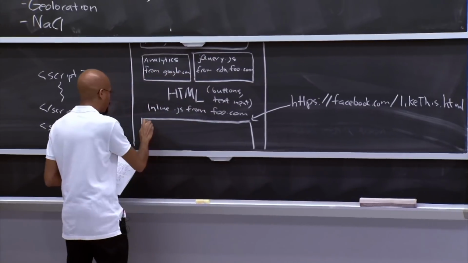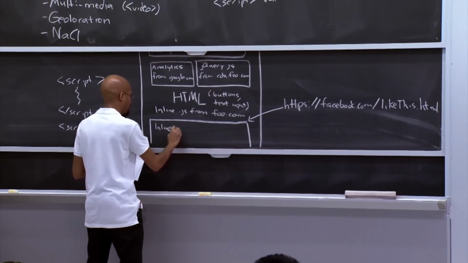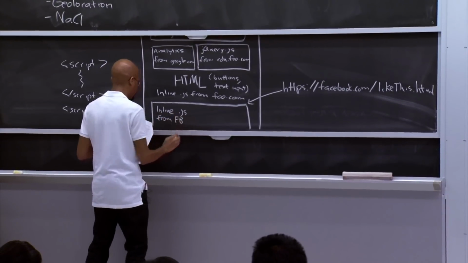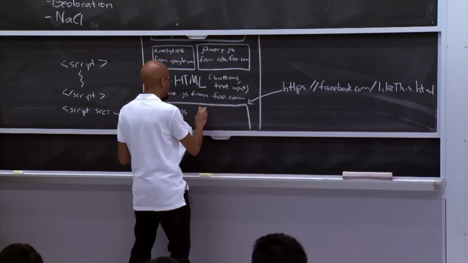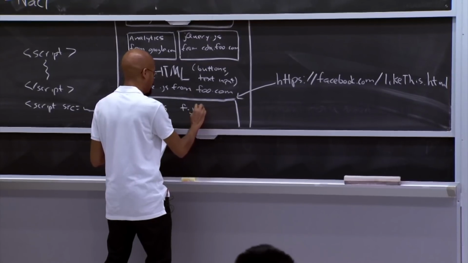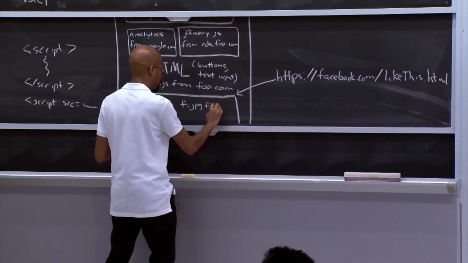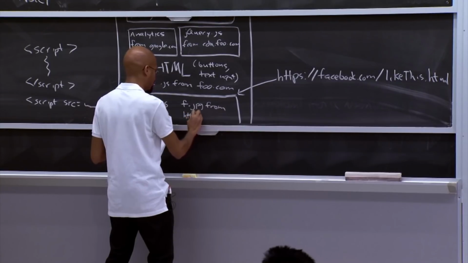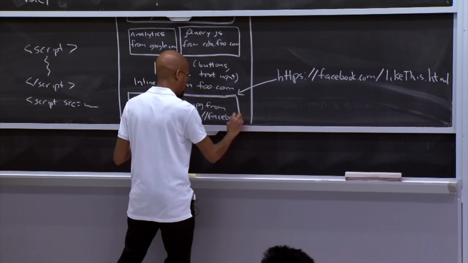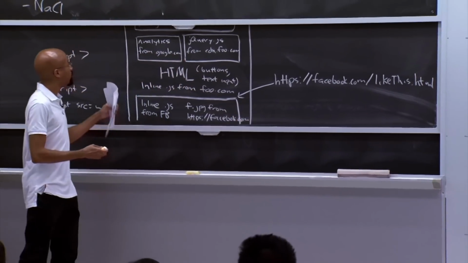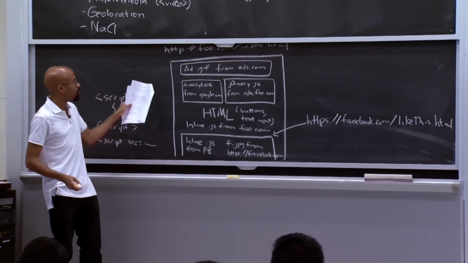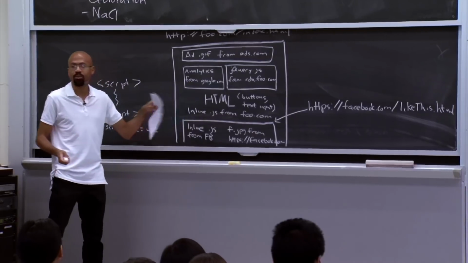And so maybe in here we have some inline JavaScript from Facebook. And then maybe we also have some image, so f.jpg that comes from HTTPS facebook.com. Okay, so this is what a single tab might have in its contents. But as I just mentioned, all of this can potentially come from all these different principals.